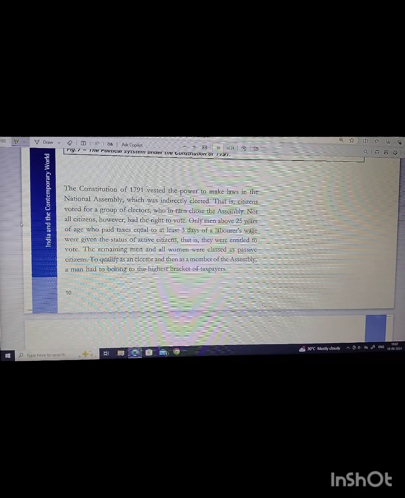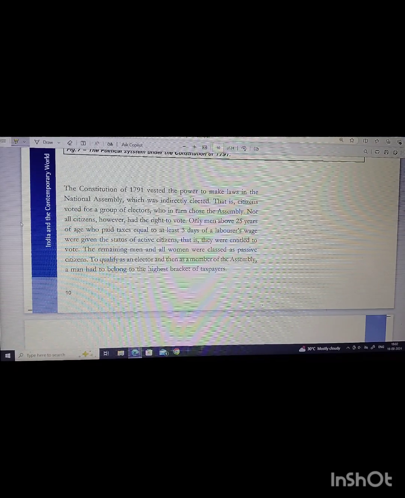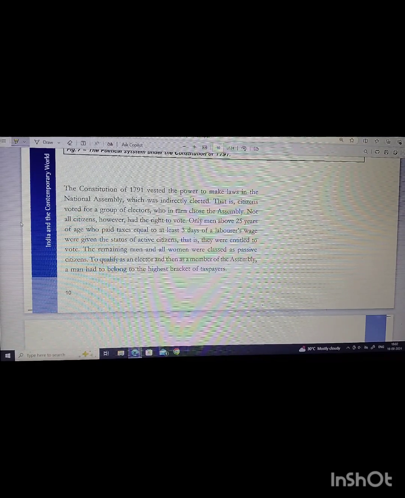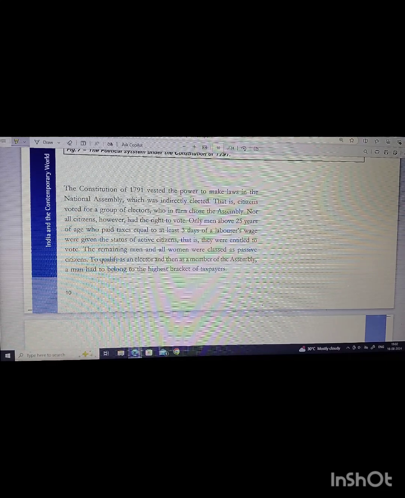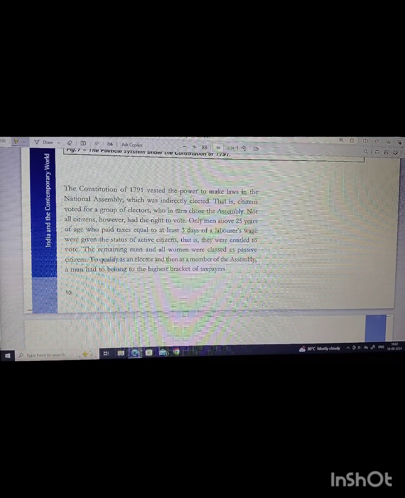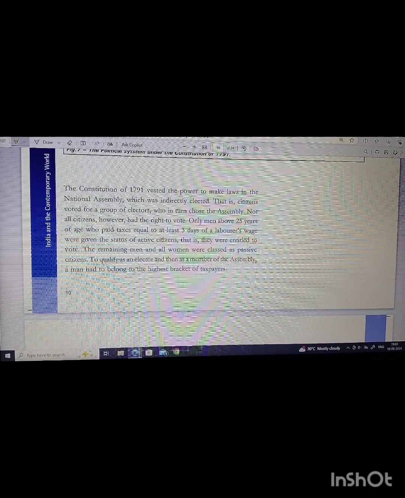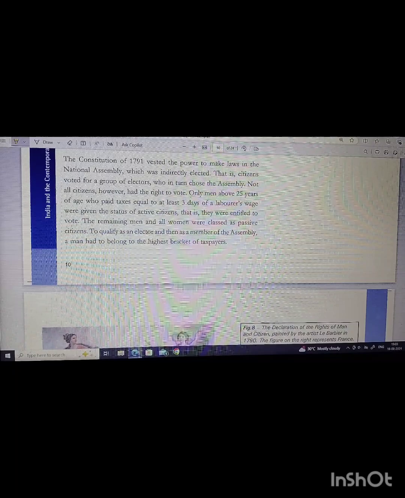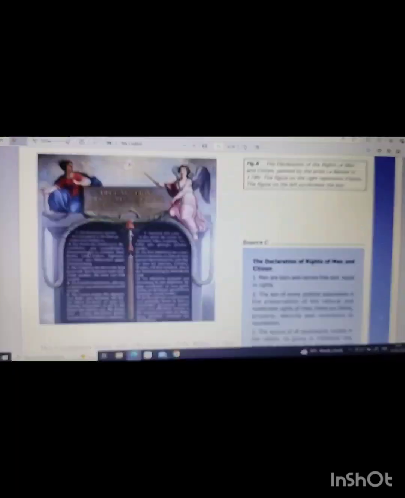Only men above 25 years of age who paid taxes equal to 3 days of a laborer's wage were given the status of active citizens, that is, they were entitled to vote. The remaining men and all women were classed as passive citizens. To qualify as an elector and then as a member of the assembly, a man had to belong to the highest bracket of taxpayers.